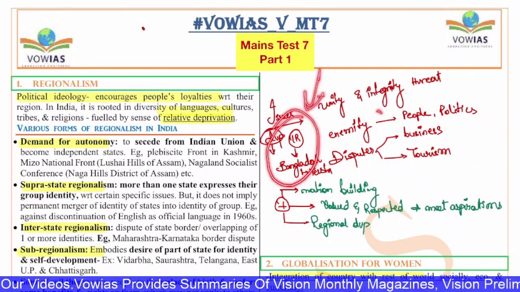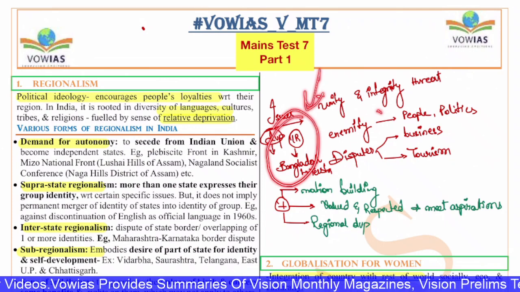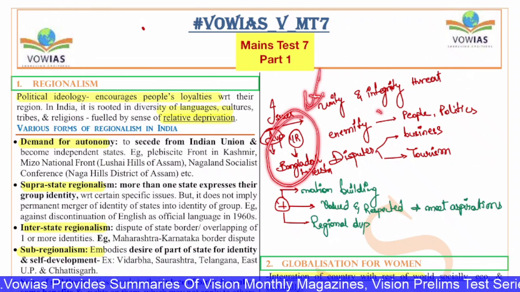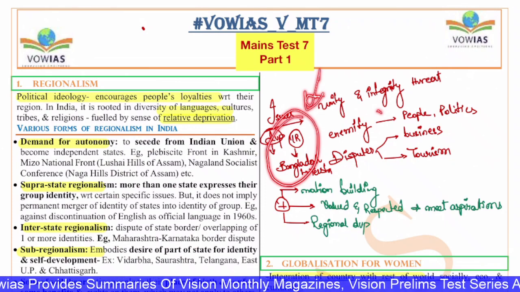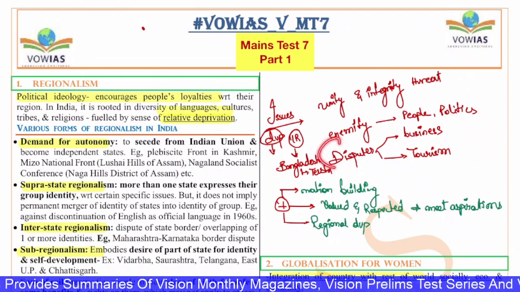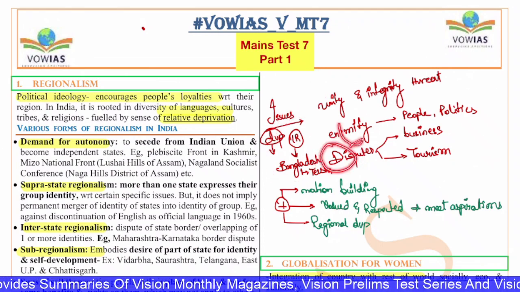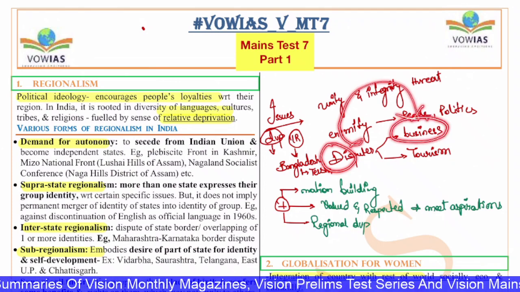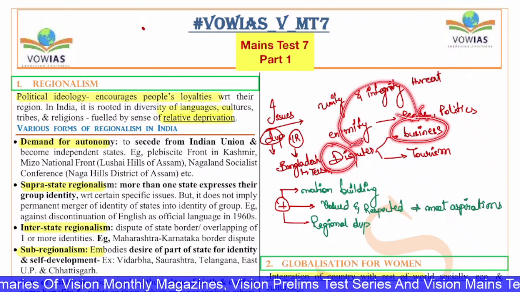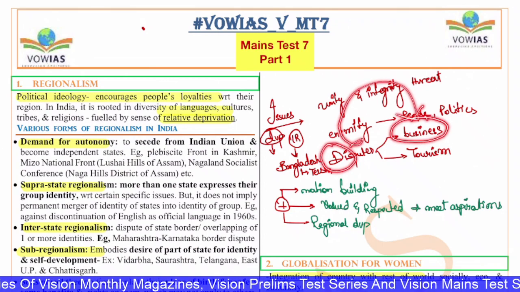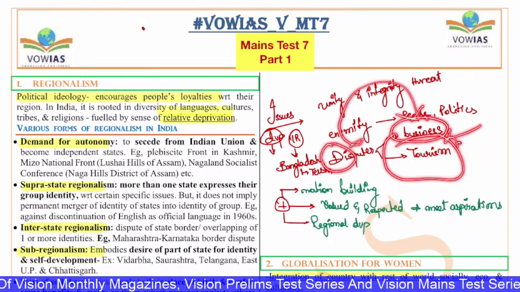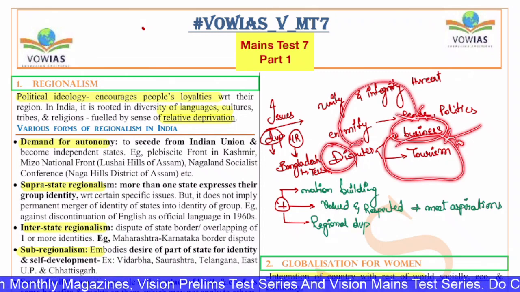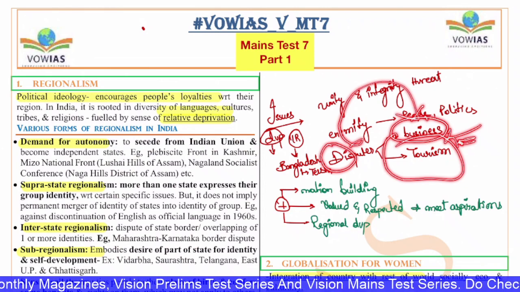For example, the Teesta River sharing is opposed by the Bengali people, so obviously there are clashes between the interest of India and the interest of the Bengalis. Also, these disputes because of regionalism will directly impact business. Investments will stop coming in, so there will be an impact on the overall business ecosystem. This will also threaten the tourism industry, because tourism needs peace. If these kinds of agitations exist, then tourism will take a hit.